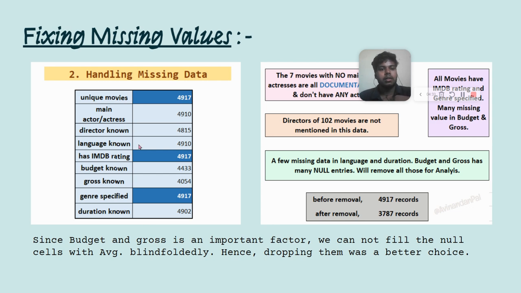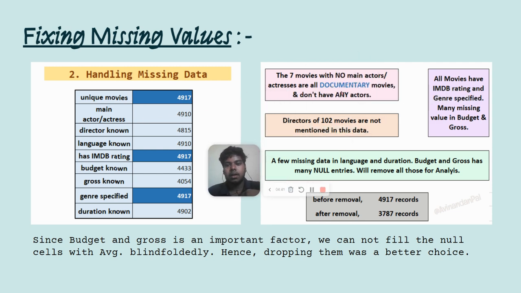The next thing was done on the missing values. In this chart, I have pointed out all the missing values in the important columns. As you can see, the main actor column, actor one in this dataset, has seven movies where the main actor is not present.